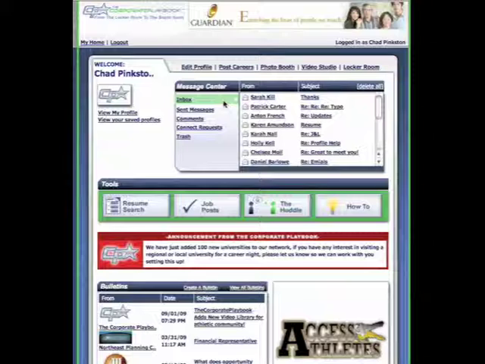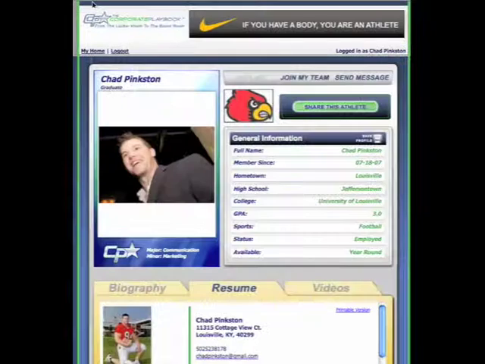Now, that message is also sent out to your personal email, to your work email as well, and I can choose to respond through this message center right here to be able to send out messages, or if it's the first time that I've contacted someone, we'll take a look at a profile here.